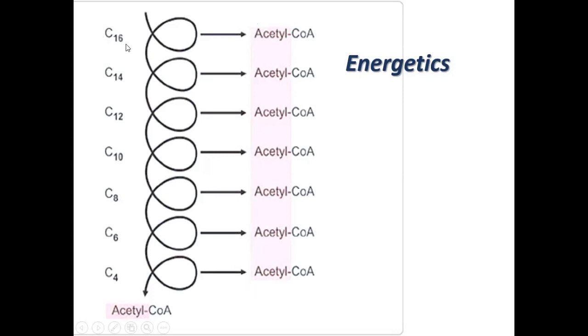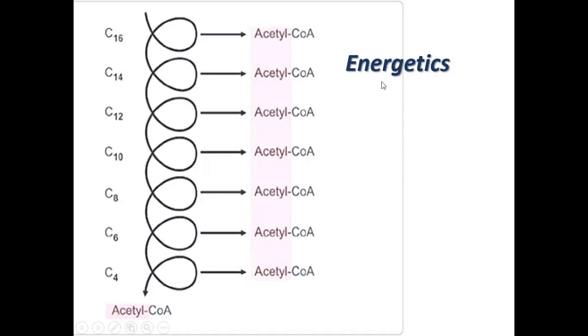So for palmitic acid, which is carbon 16, there will be 7 cycles, 7 acetyl CoA, and the last product will also be acetyl CoA. So there will be 8 acetyl CoA, 2 into 8, which is 16 carbon.